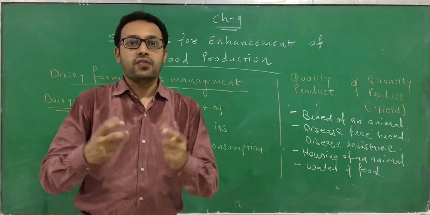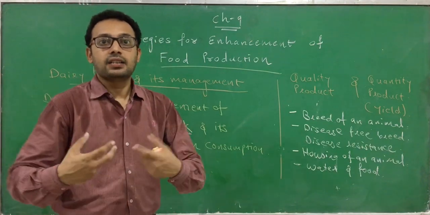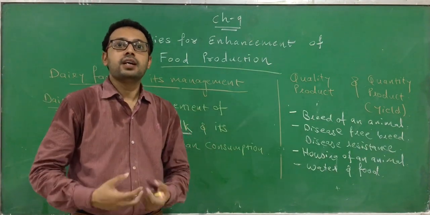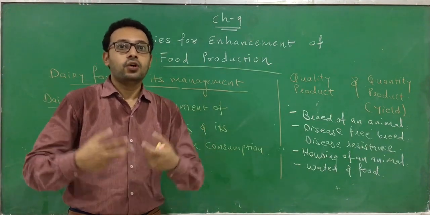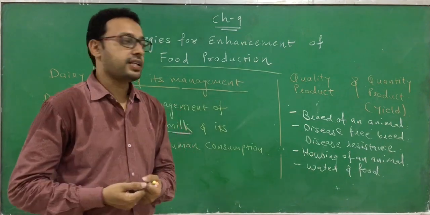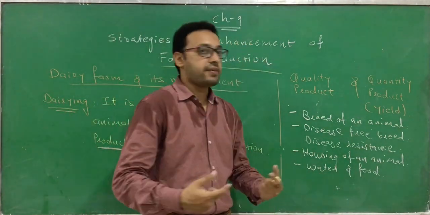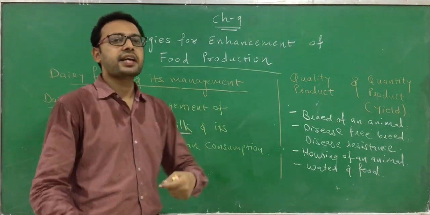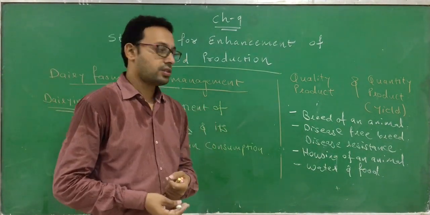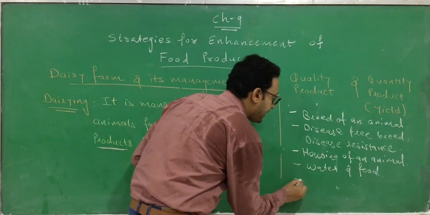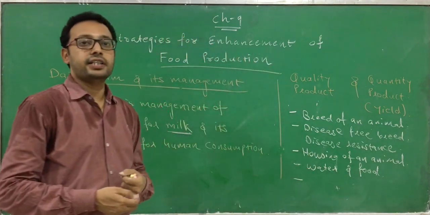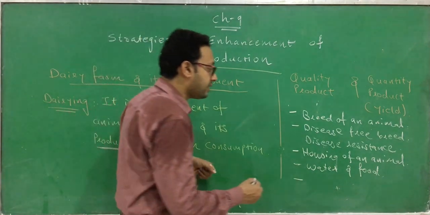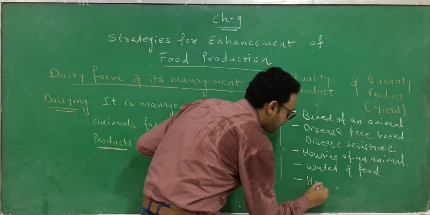So when the animal gets sufficient quantity and quality of food, obviously the milk production is very high. So this is another way by which we can manage a dairy farm and increase the milk production.